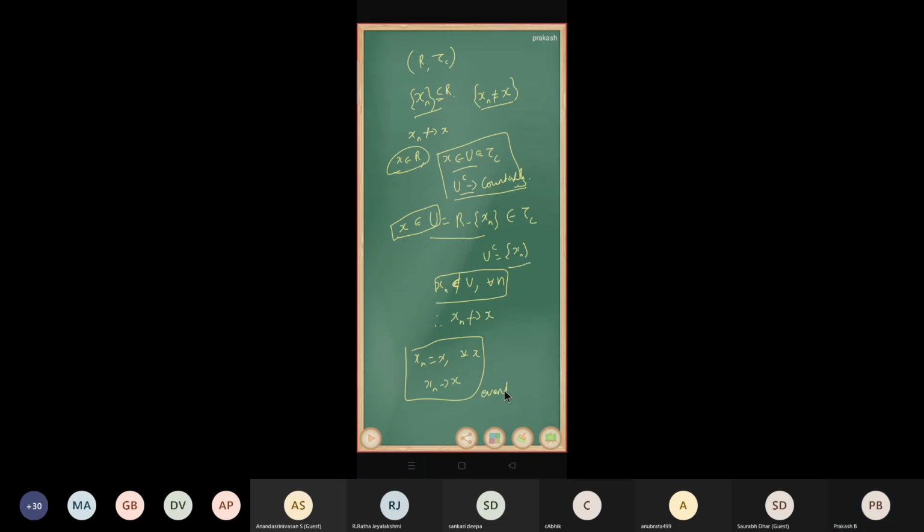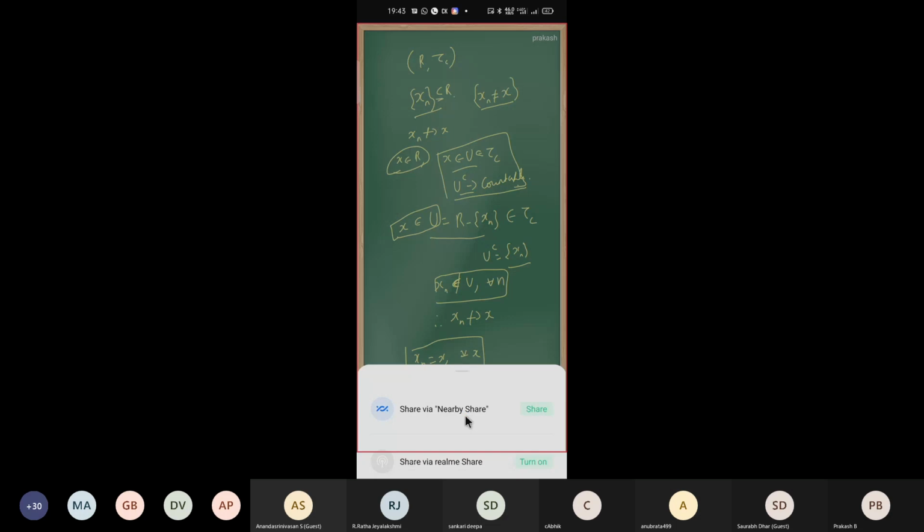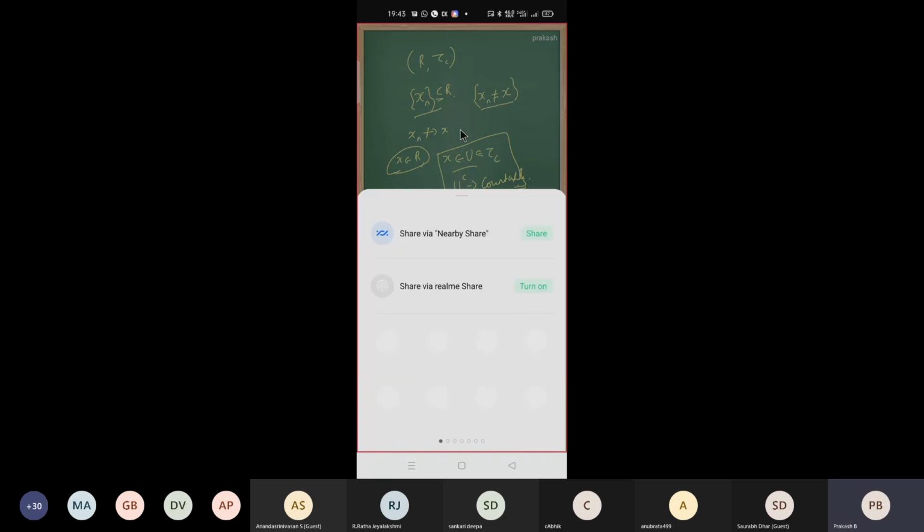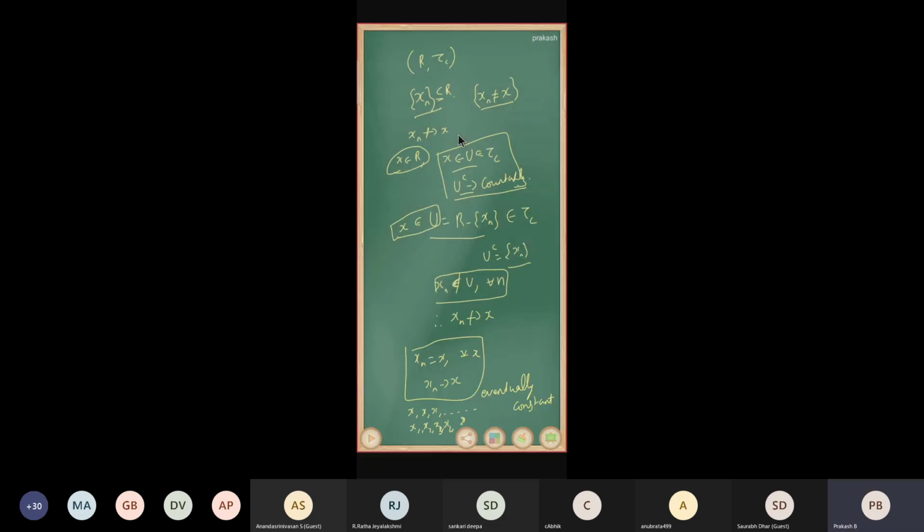Eventually constant sequence. That means either it must be a constant sequence, or up to some finite stage it may be any other elements, and after the finite stage it will be a constant sequence.